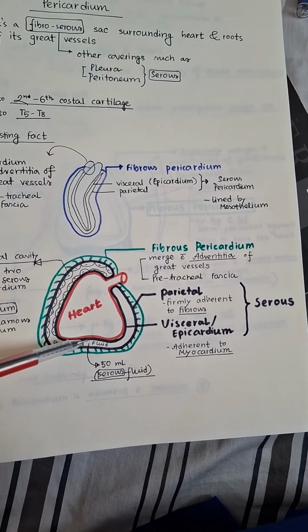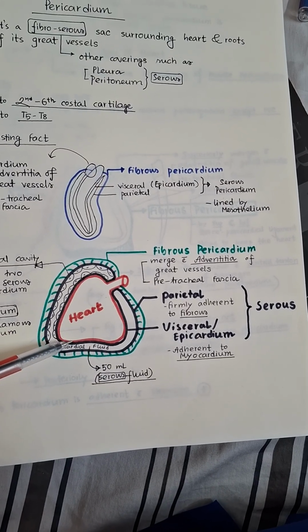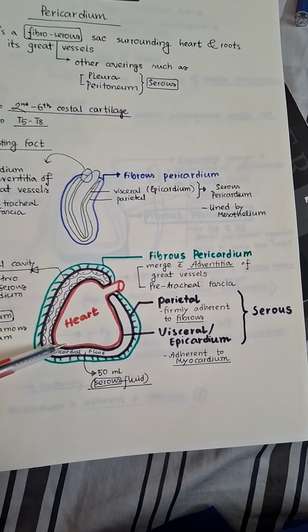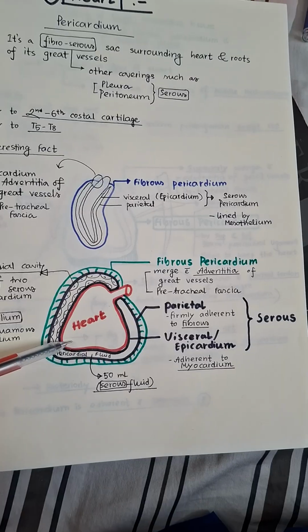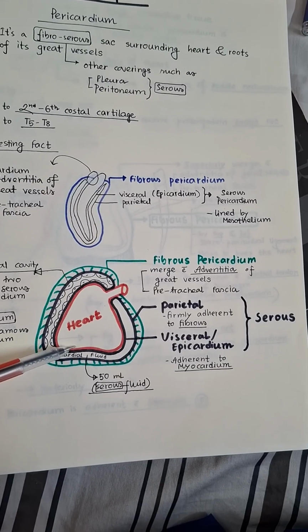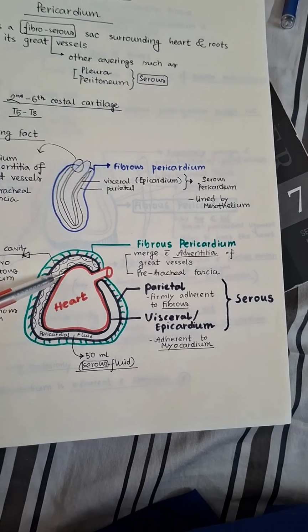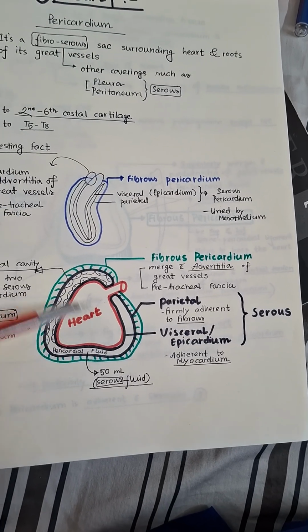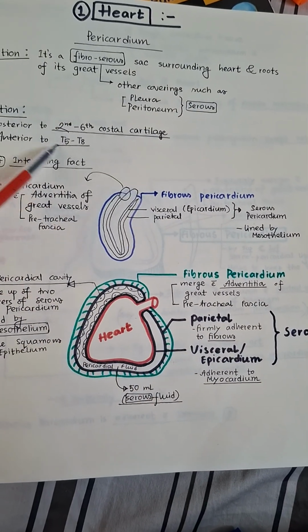Here the students get confused about which one is the epicardium and which one is the pericardium, as we are always taught about the layers of the heart as pericardium, epicardium, myocardium, endocardium. So that's the difference. This is the epicardium, below this is the muscle layer, the myocardium, and the interior of the heart is the endocardium. This is all about the layers of the heart from outward to inward, including the pericardium.